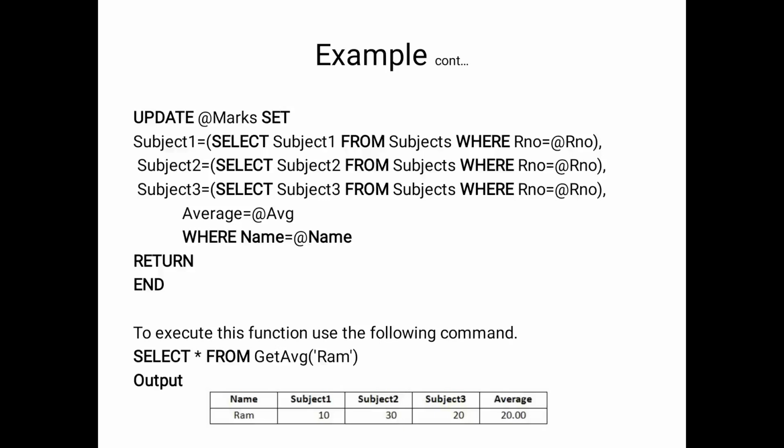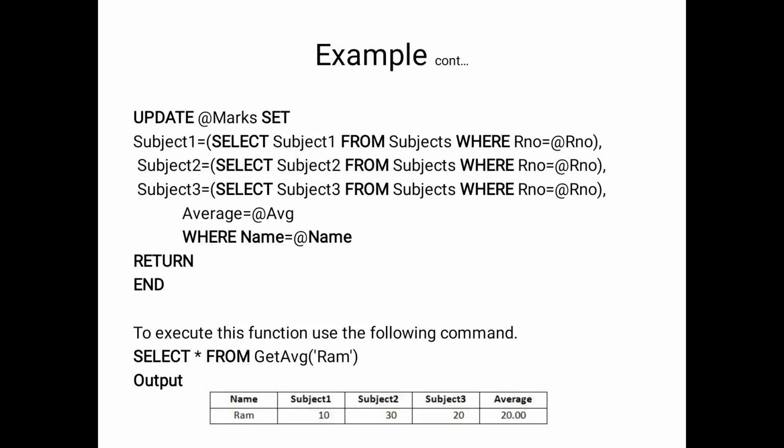And the second one is updating the marks. In the previous table Ram has 3 subjects' marks, and we are updating those marks in the new table. So for subject 1, 2, 3 we are using a select statement to update the marks from the subject table. So select subject 1 from subject where roll number is equal to roll number.